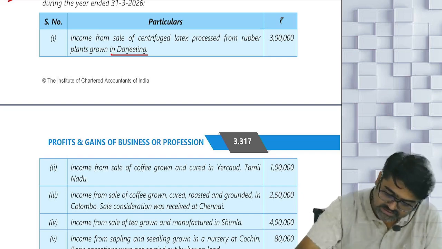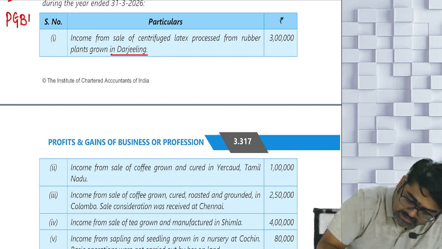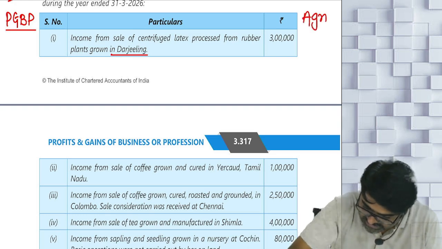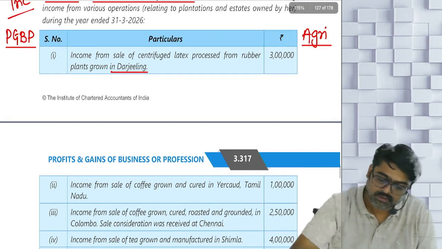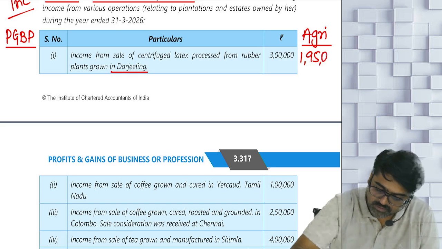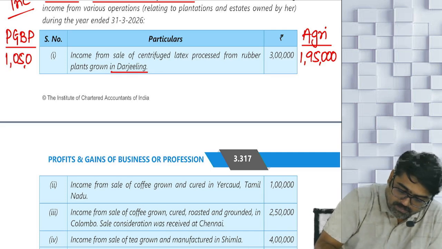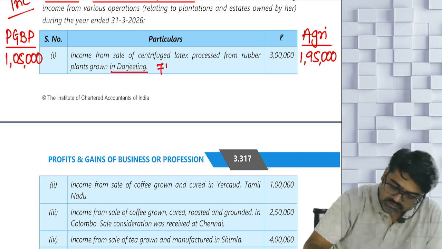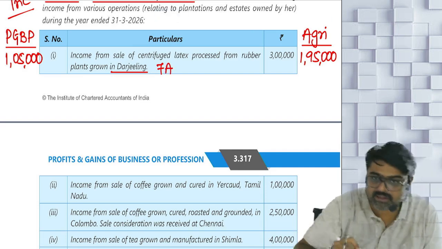Out of this, how much will be your PGBP income and how much will be your agricultural income? Come on, tell me. 65% will be agricultural. So how much is that? 1,95,000. So remaining how much? 1,05,000 will be your PGBP income. And you applied which rule? Rule 7A. For rubber it is 7A.